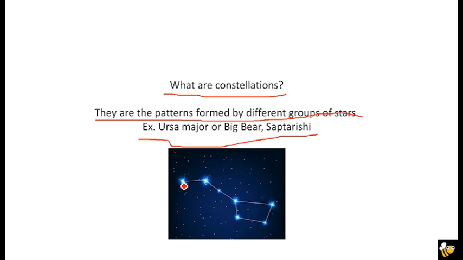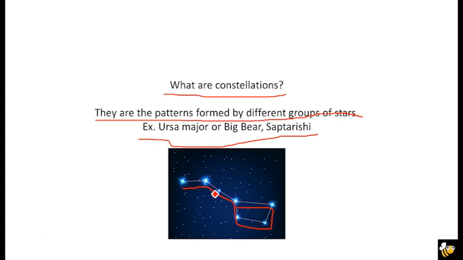In this picture, we have stars which are connected by a line, and they form a pattern. So this is the constellation. A constellation is just a group of stars which form some type of pattern.